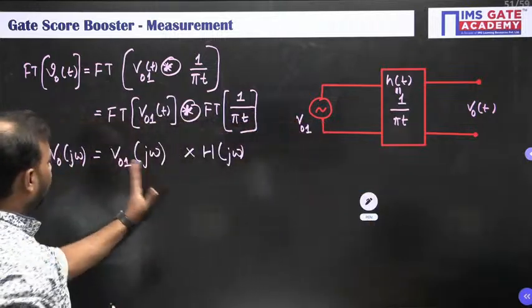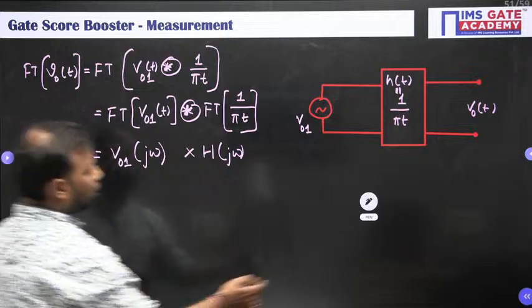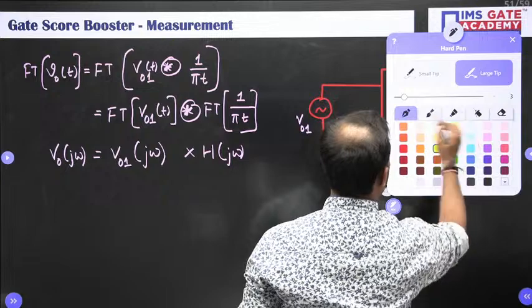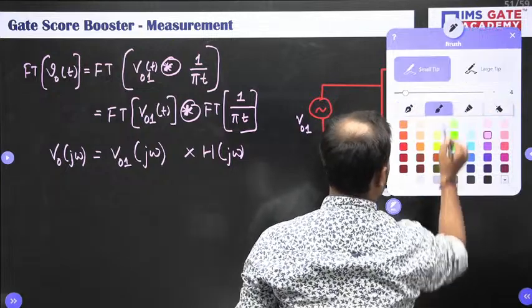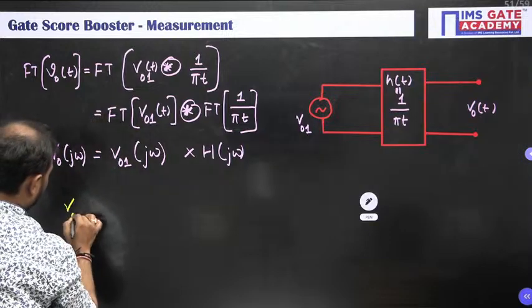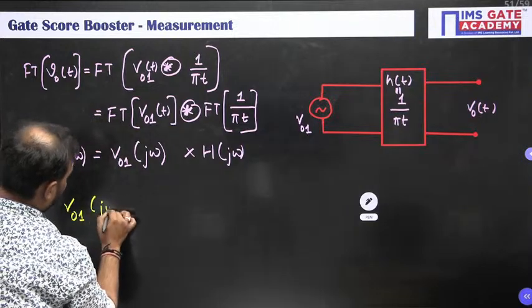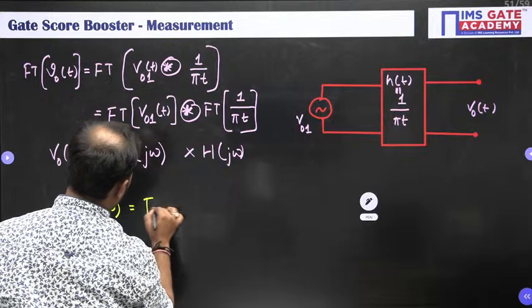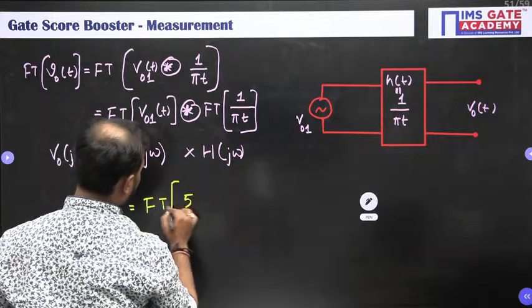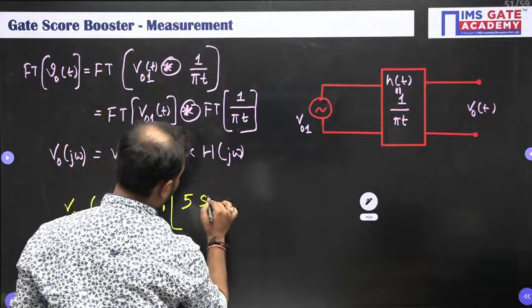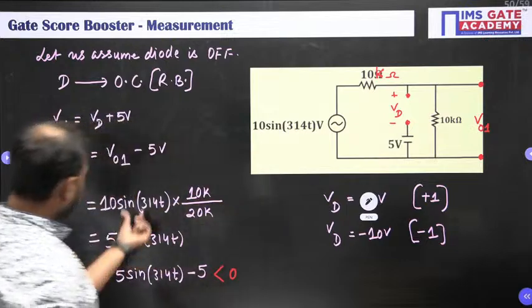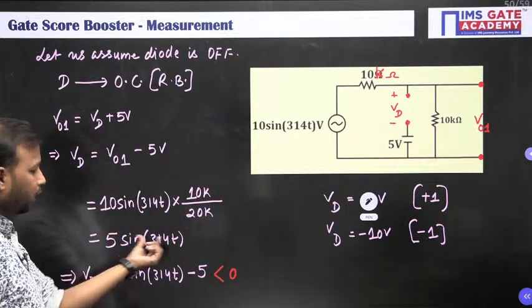So let us solve one by one. Let me take V naught 1 j omega. So for that, let me change the color. Sorry. V naught 1 j omega. So this is the Fourier transform of, what was it, 5 sin 314. V naught 1 is this value, 5 sin 314.